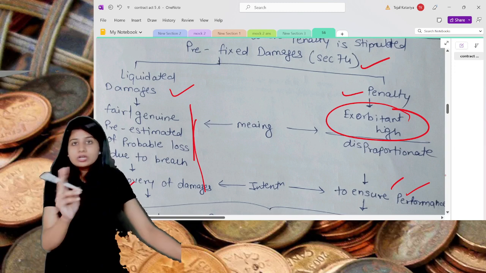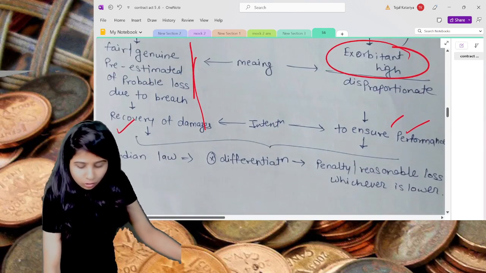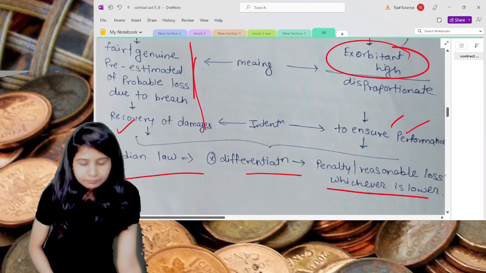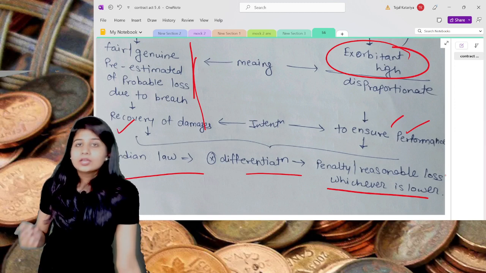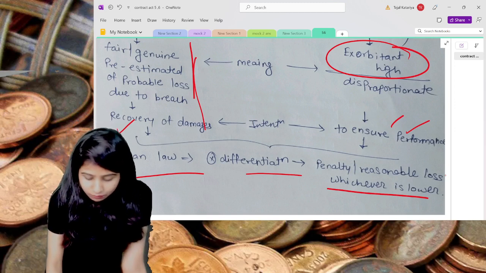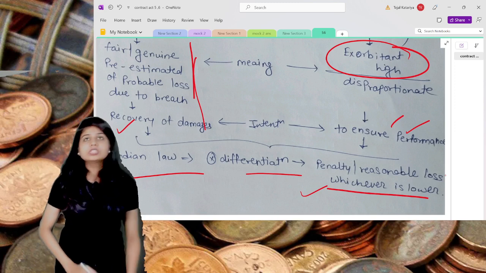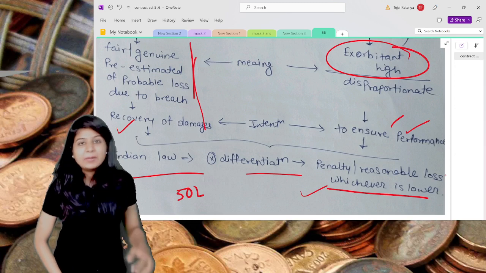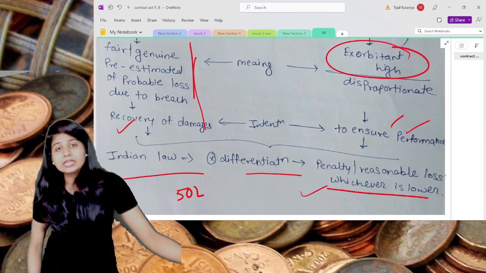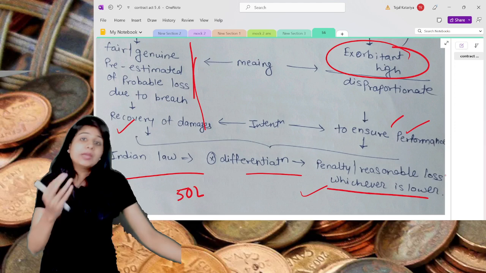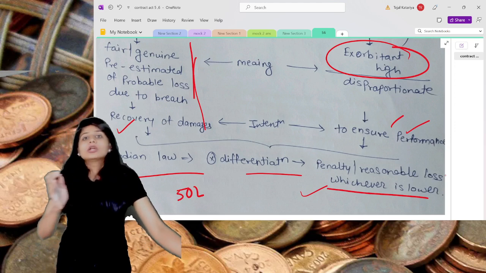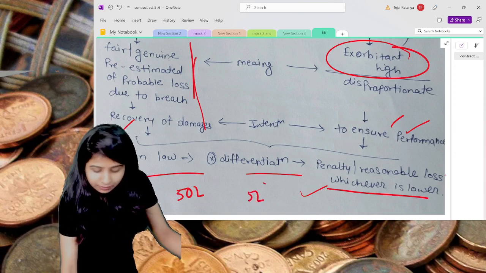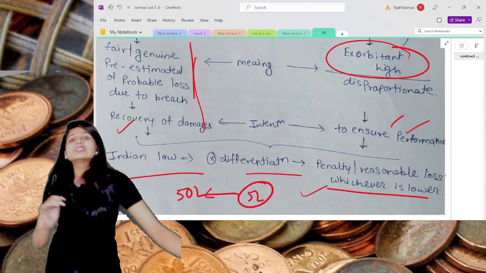So if you get a question on differentiation, I have given it, but understand that according to Indian law there is no such differentiation. That means in case of breach of contract, you will get the penalty or the reasonable loss, whichever is lower. That means if in your contract you have stated that the defaulting party will pay the aggrieved party rupees 50 lakhs as a penalty, where your contract value was only 5 lakh, you are claiming the penalty of rupees 50 lakh.